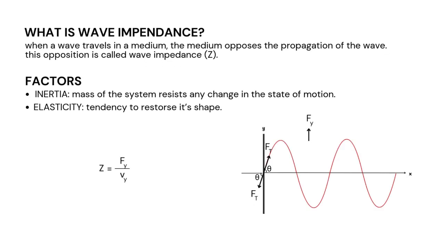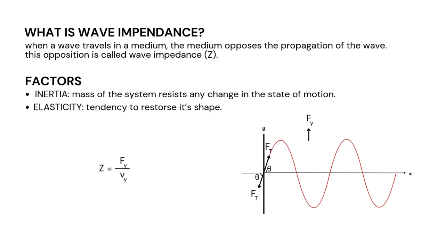Now let's come to the next topic, which is wave impedance. So what is wave impedance? When a wave travels in a medium, the medium opposes the propagation of the wave. This opposition is what we call wave impedance. There are two factors which affect this. We have inertia, which is the mass of the system resisting any change in the state of motion, and elasticity, which is the tendency for it to restore its shape.